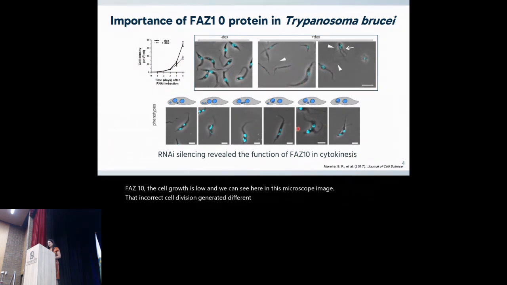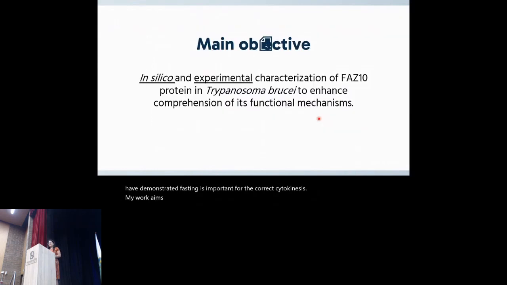Since we have demonstrated that FAZ10 is important for correct cytokinesis, my work aims to learn about the structure of FAZ10, to deepen understanding of the function of this protein, with two approaches, in silico and experimental characterization.